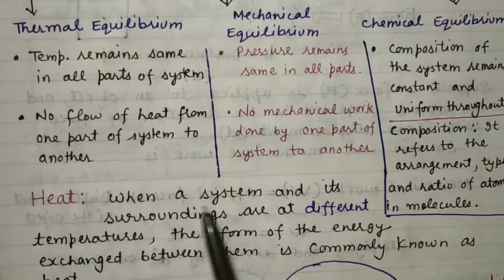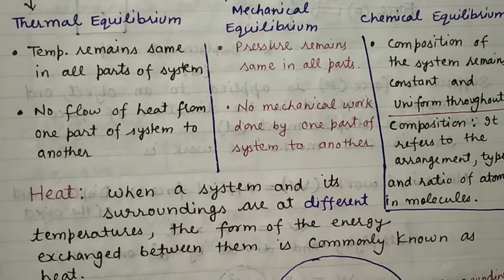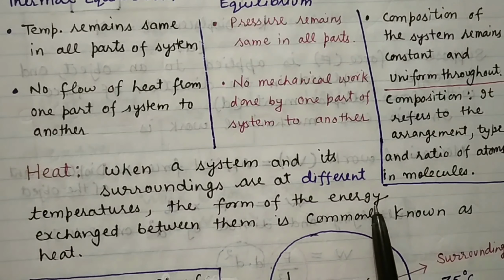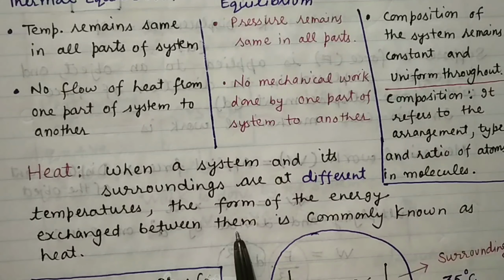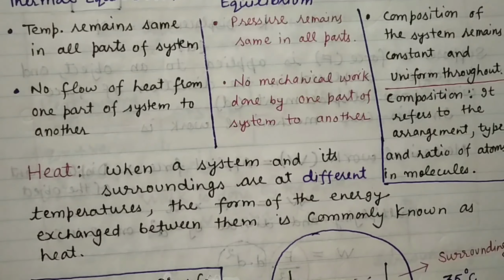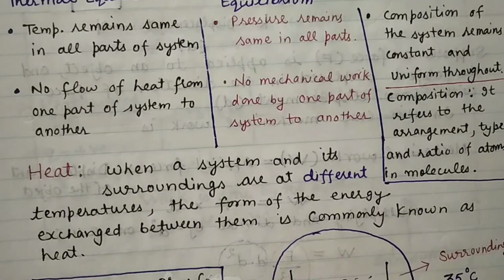Heat is when a system and its surroundings are at different temperatures. That means when there is a difference in the temperature of the system and surrounding, the form of energy exchanged between them is commonly known as heat. So what is heat? When there is a difference in temperature, the form of energy which is exchanged between the system and surrounding, or from the surrounding to the system, or vice versa, is known as heat.